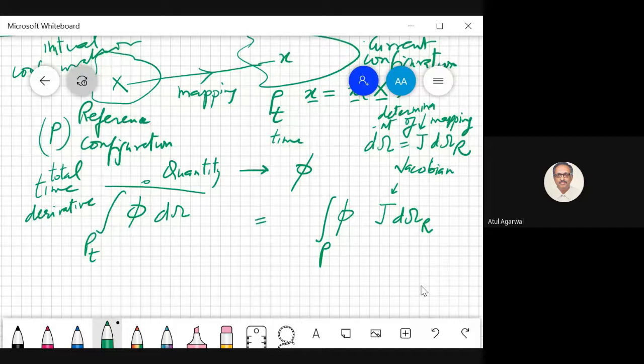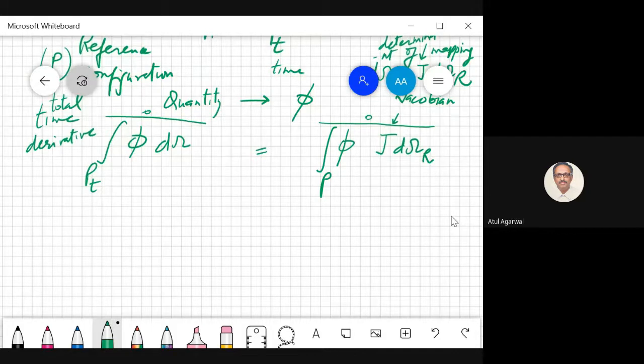Now we want its total time derivative. You see, it becomes easy to find the total time derivative when we are handling the reference geometry, because now the reference geometry is not a function of time. Otherwise, you have to worry about how the reference geometry and the current geometry are changing with time. Any problem, Soumya? No, sir. It is a little tricky business.